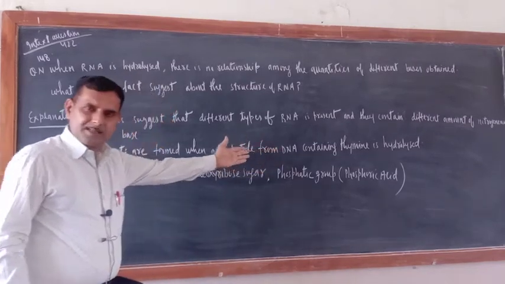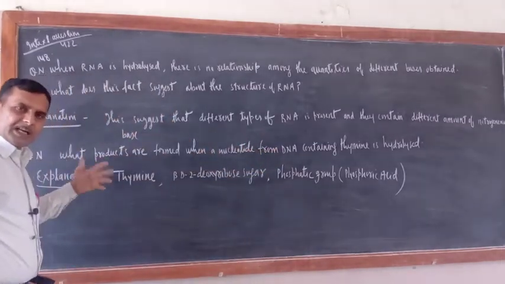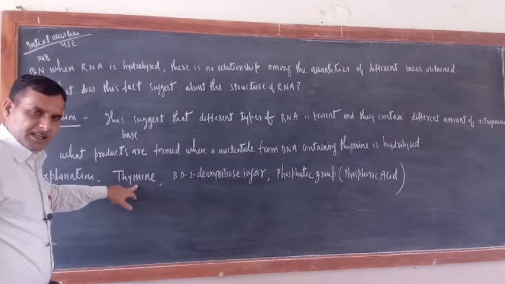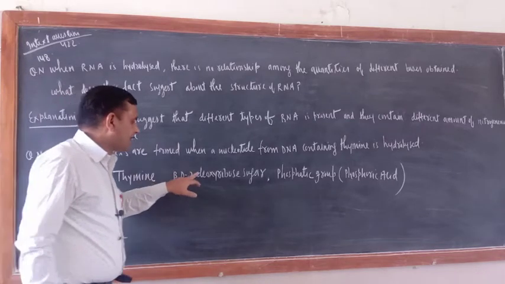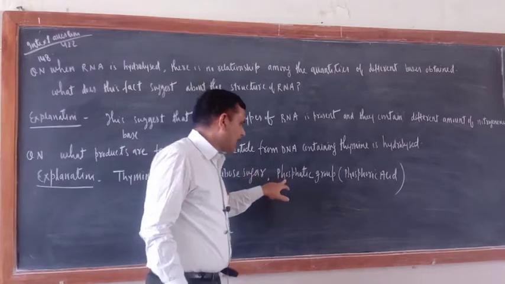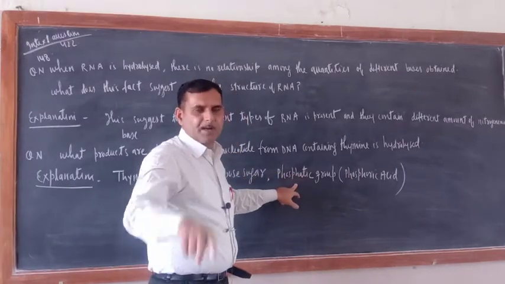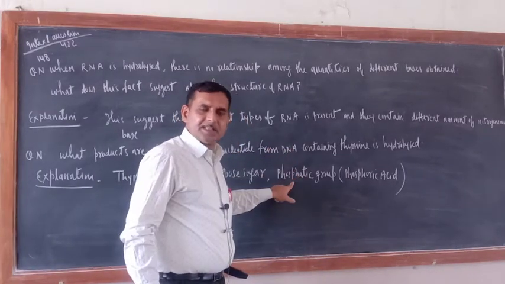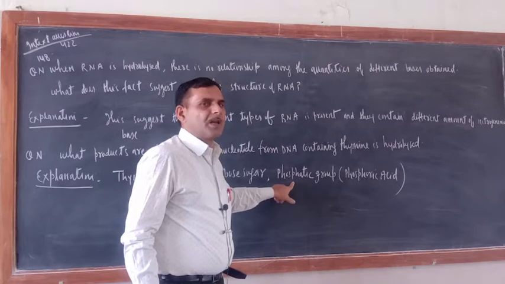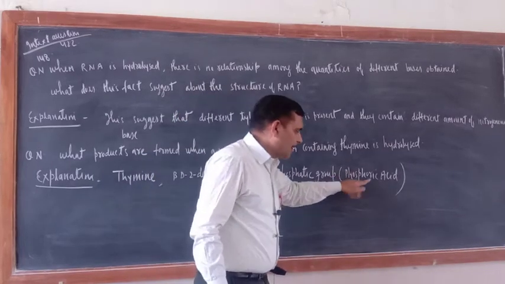They have themselves given thymine. So when that DNA is hydrolyzed, you will get the thymine nitrogenous base, beta-D-2-deoxyribose sugar, and a phosphate group. But remember, after hydrolysis, you will not get the phosphate group; you will get phosphoric acid.